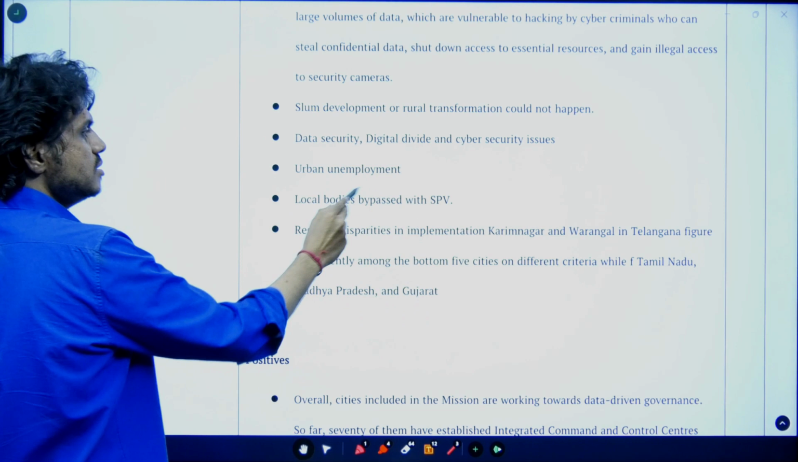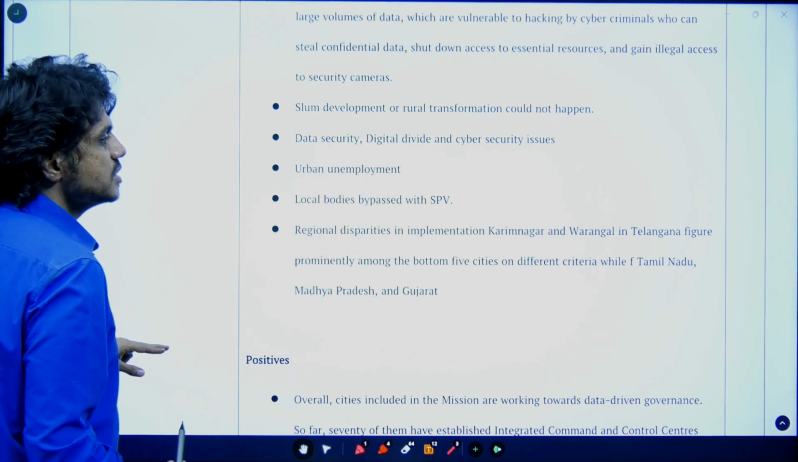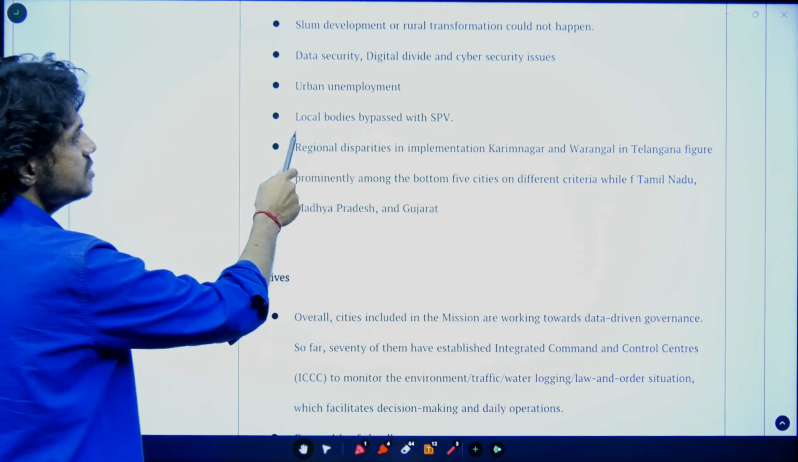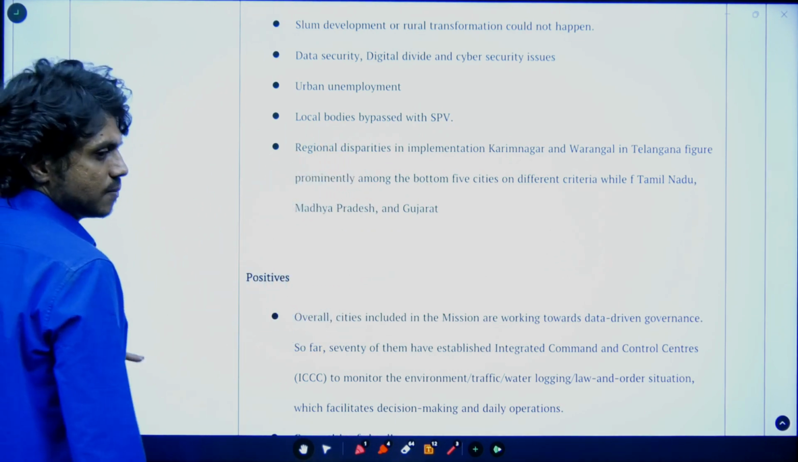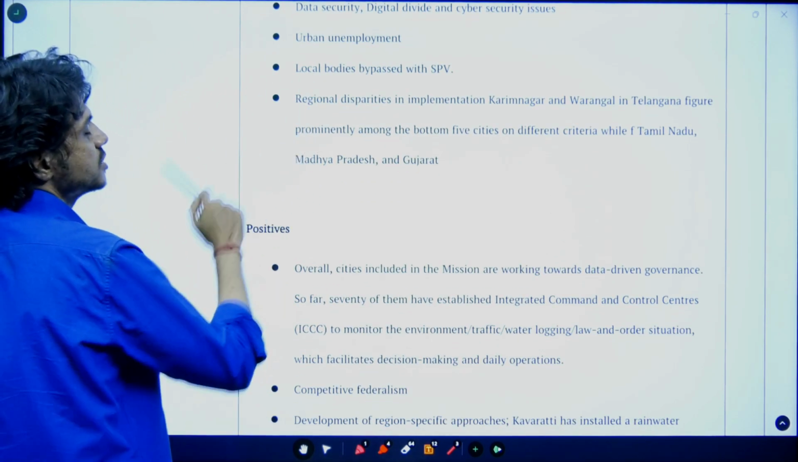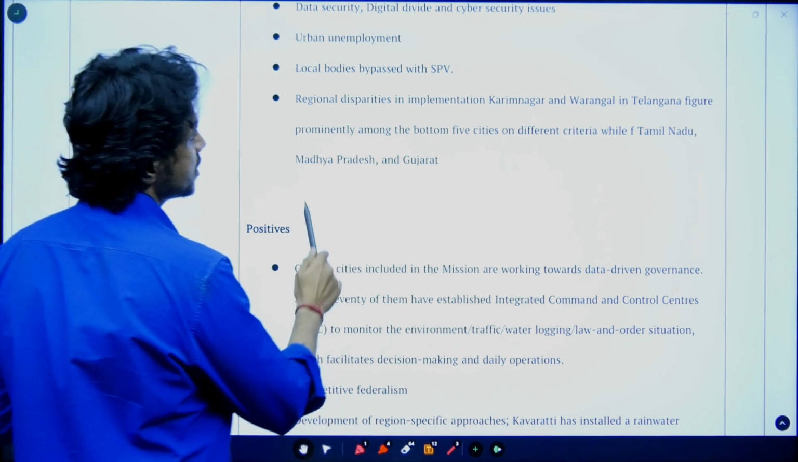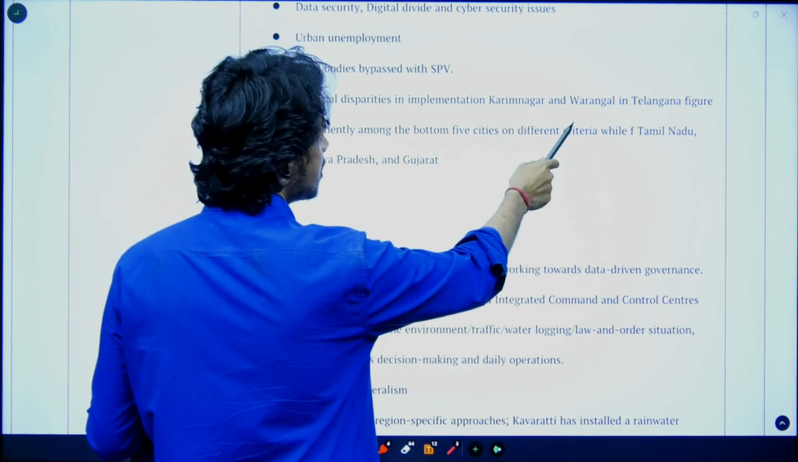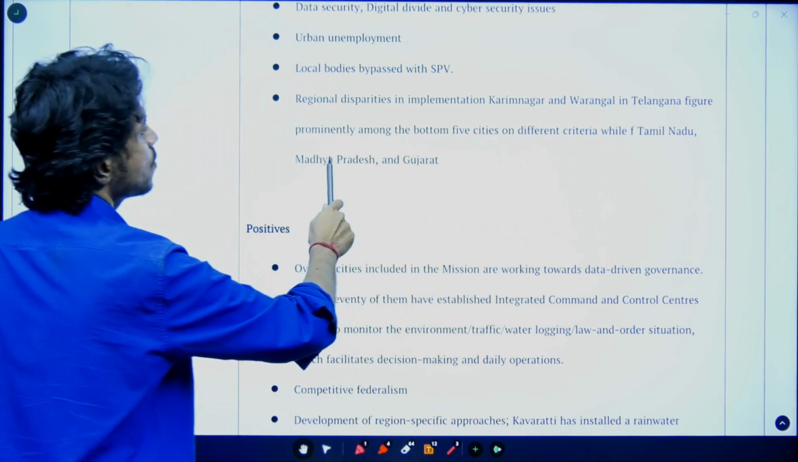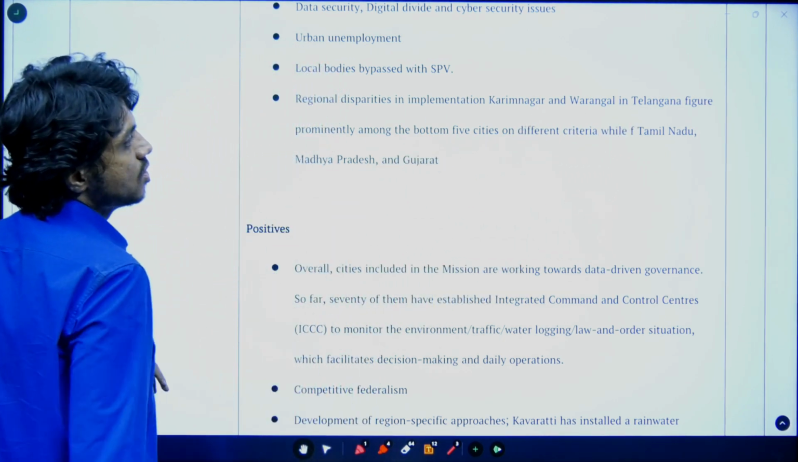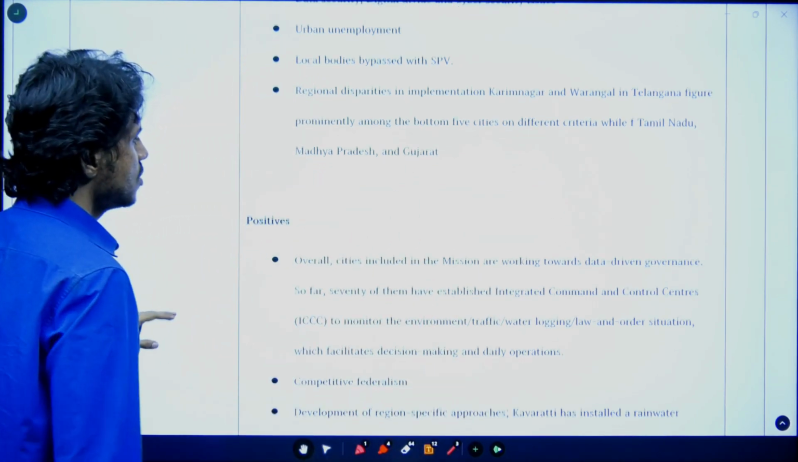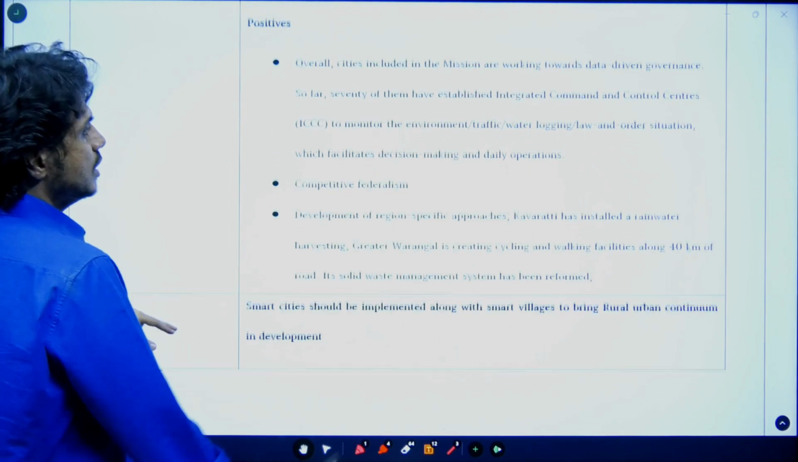When there is migration, obviously urban unemployment increases, and these special purpose vehicles are also bypassing your local bodies, the metropolitan government, so urban local governments are getting affected. And there are also regional disparities in implementation. Karimnagar and Warangal in Telangana figure prominently among the bottom 5 cities on different criteria, while Tamil Nadu, Madhya Pradesh and Gujarat are performing well.